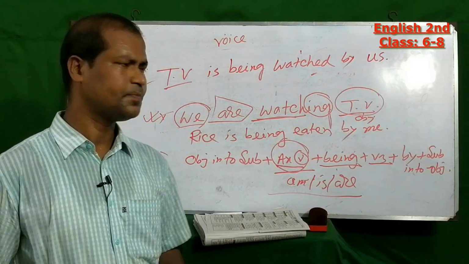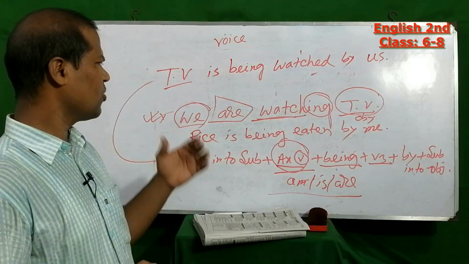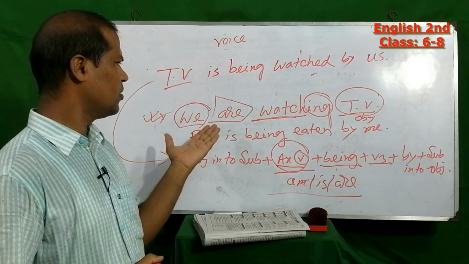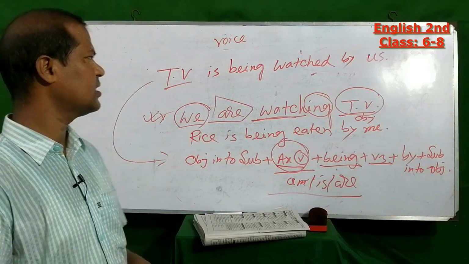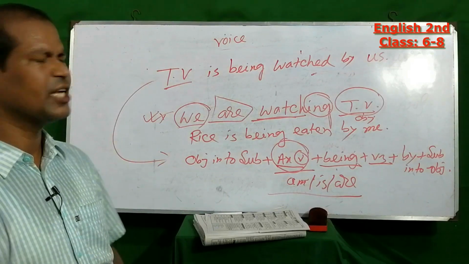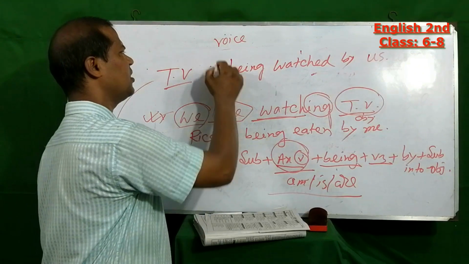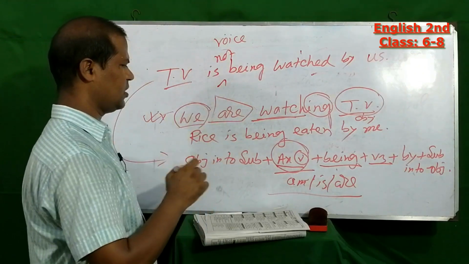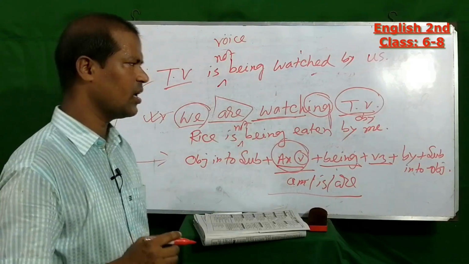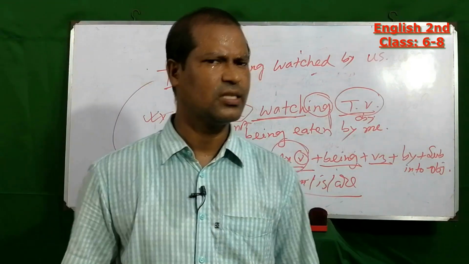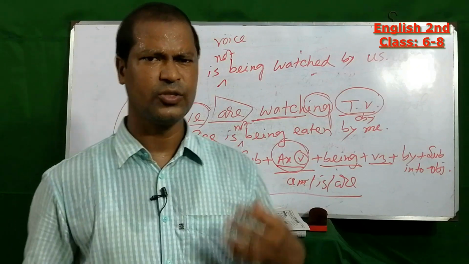Okay, dear student, here also when the sentence is negative, you have to write the negative word after the auxiliary verb. Okay, dear student, I hope you understand the topics I mentioned.